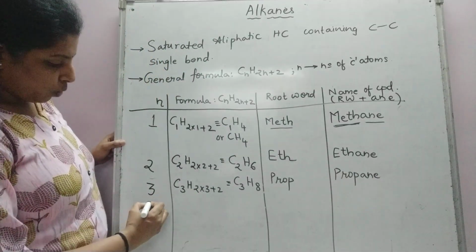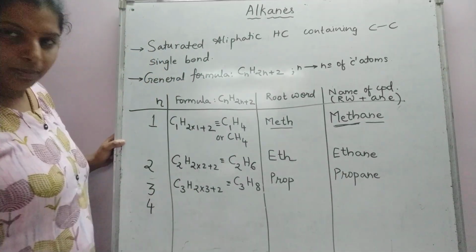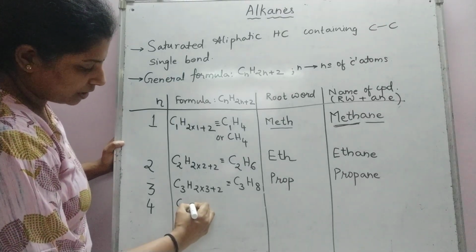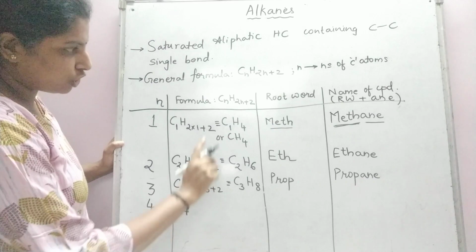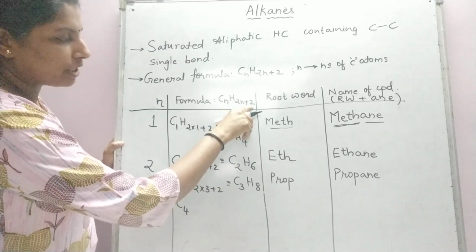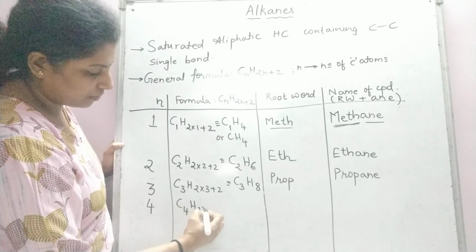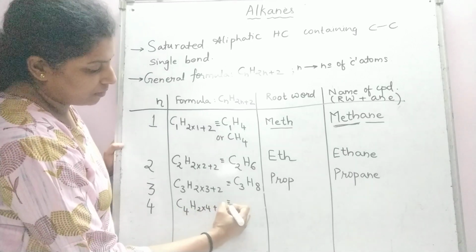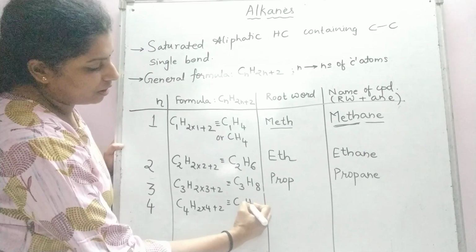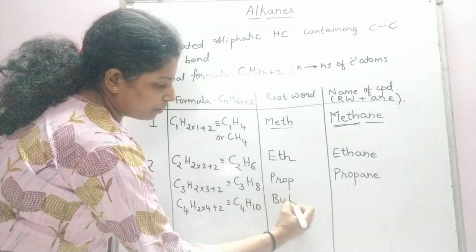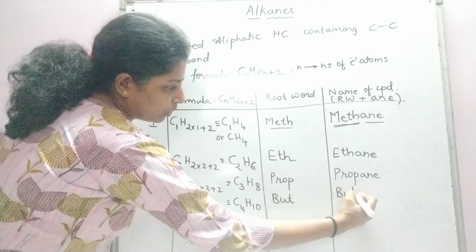When the number of carbon atoms is 4, C4H(2×4+2): 2 fours are 8 plus 2, C4H10. The root word for this compound is but and the name of the compound is butane.